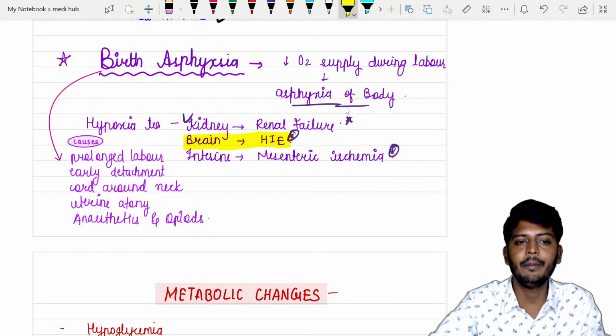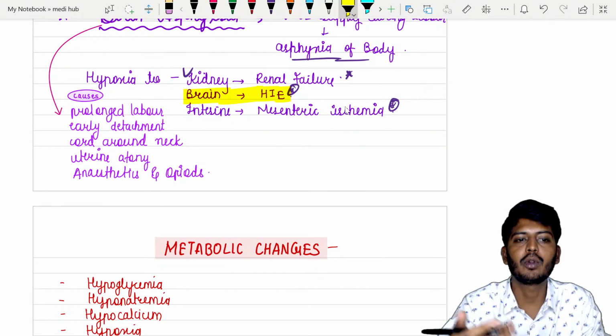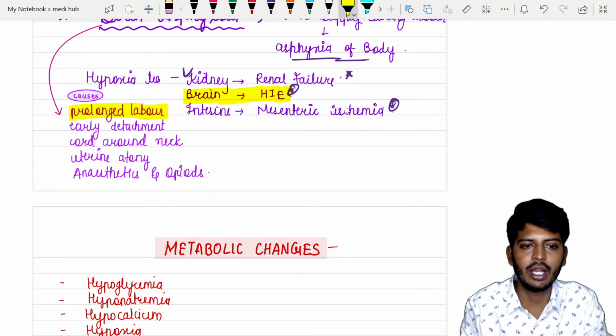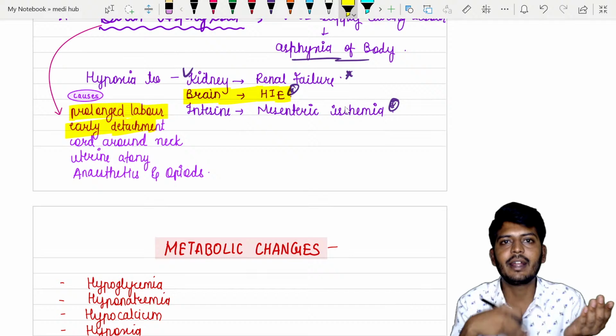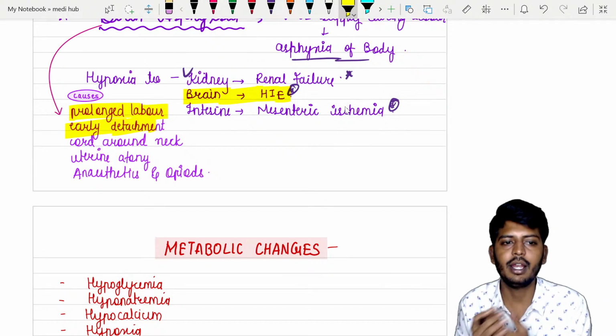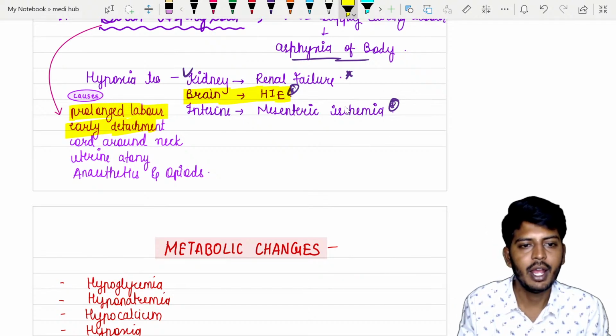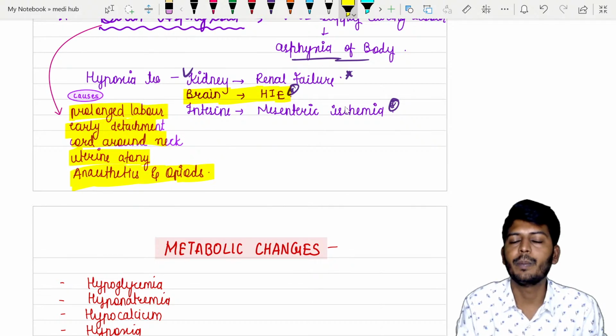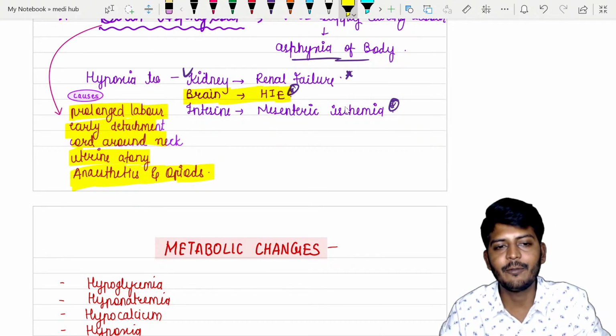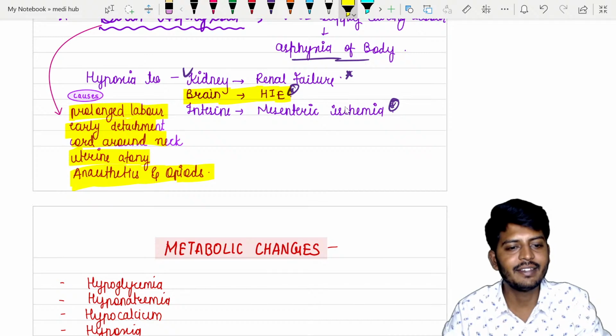Why will birth hypoxia occur? Because of prolonged labor. If labor is going very slowly, or early detachment of the placenta, separated quickly, while baby is still under delivery, baby is not breathing, so automatically no oxygen. So cord around the neck, uterine atony, and anesthetics and opioids, especially opioids, if given for painless labor, they prolong the second stage of delivery.